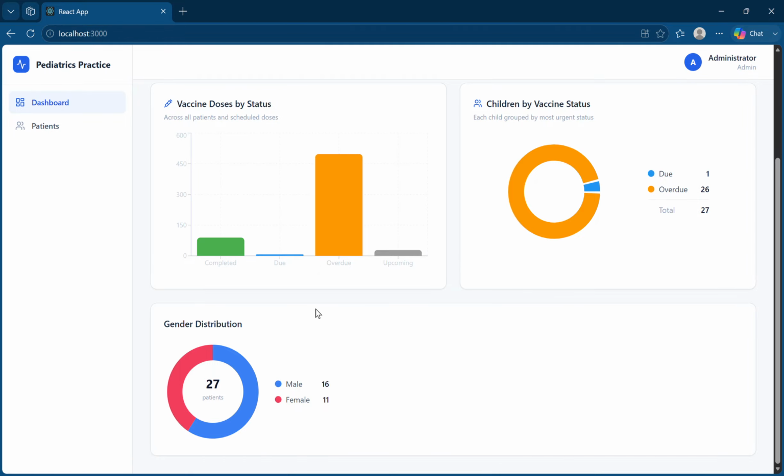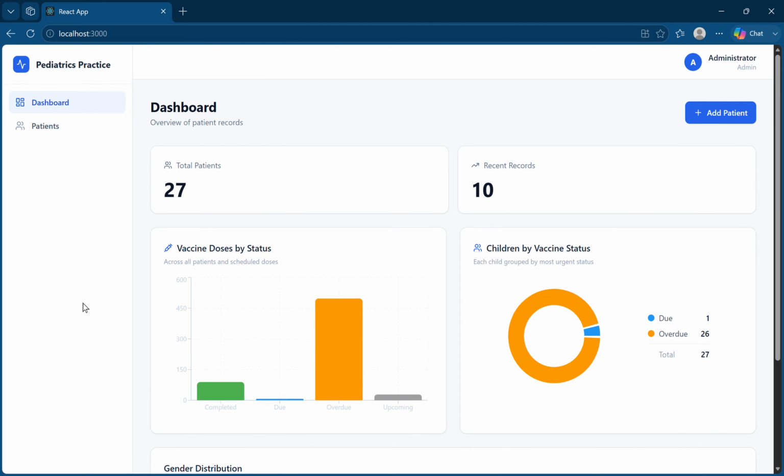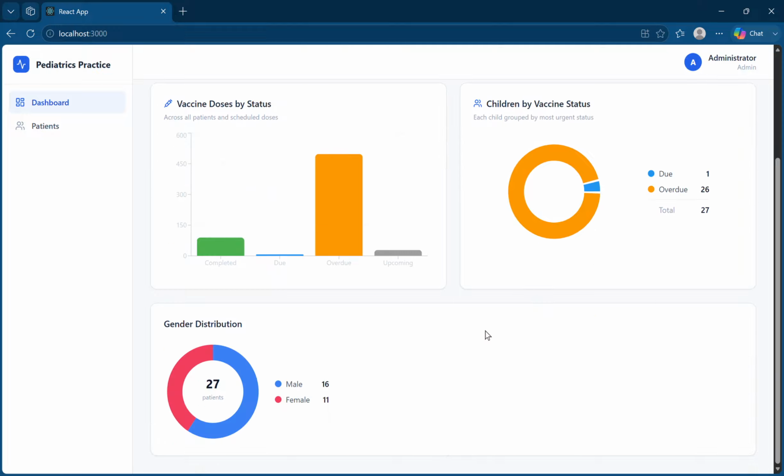As you can see here at the top, we have quick stats showing the total patients, then recent records. Below are the two main charts. This bar chart shows across all the patients how many vaccines are completed, due, overdue, or upcoming. And this pie chart breaks down the children themselves, how many kids currently have an overdue vaccine, how many are due soon, and so on. So this gives the clinic an at-a-glance view of who needs follow-up, and at the bottom we have a gender distribution chart for the overall patient population.